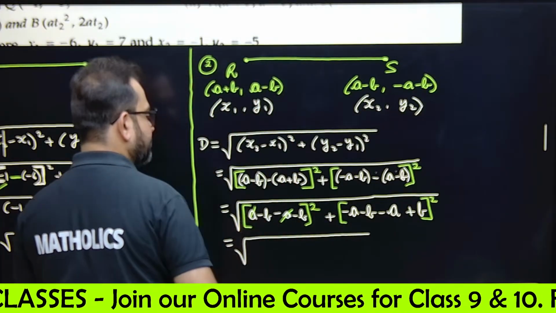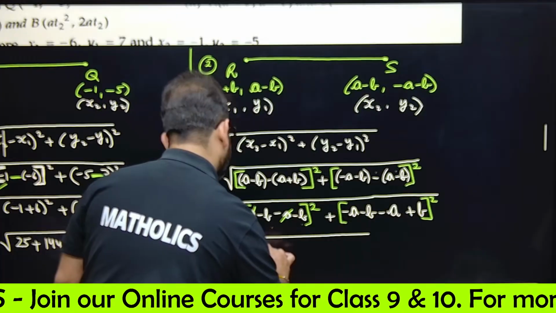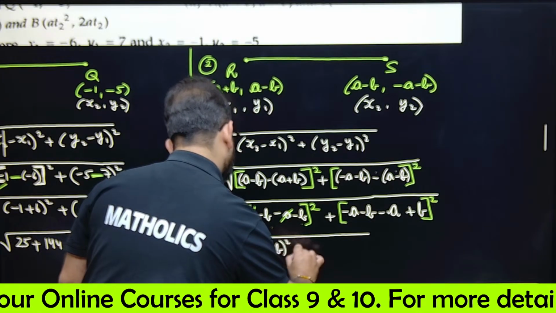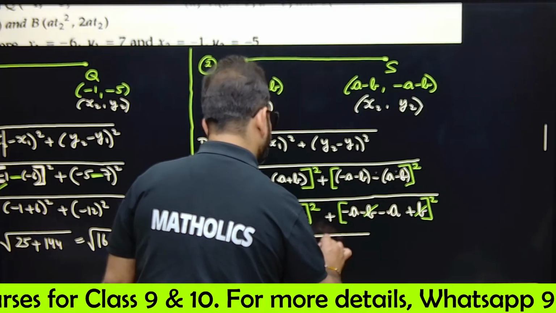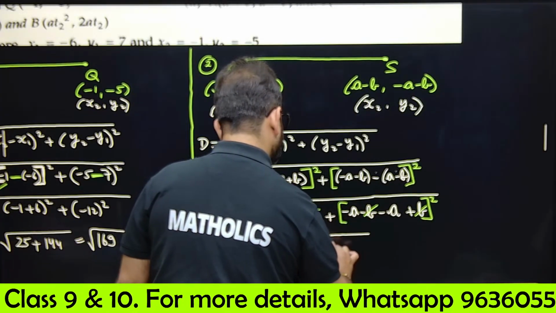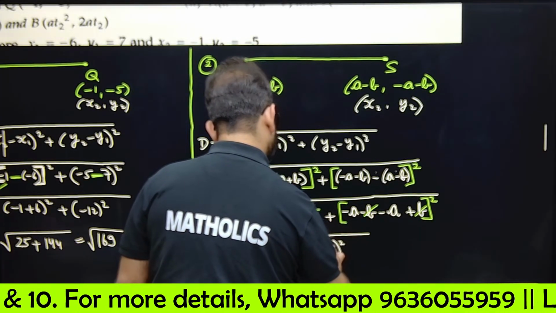So what inside the under root? Minus a and a cancelled. Minus b will be minus 2b whole square, plus b and minus b get cancelled. Inside the bracket minus a minus a, it's minus 2a whole square.